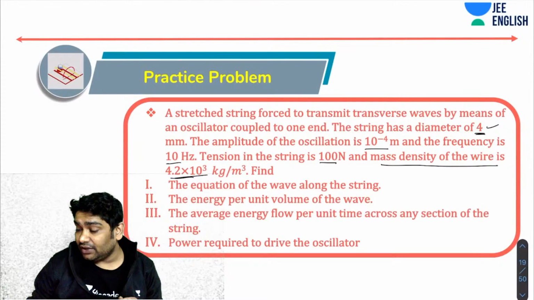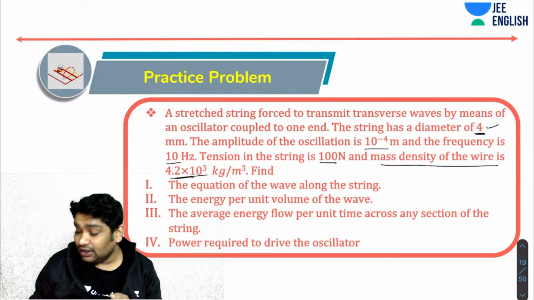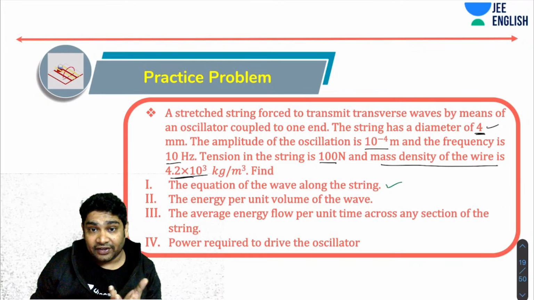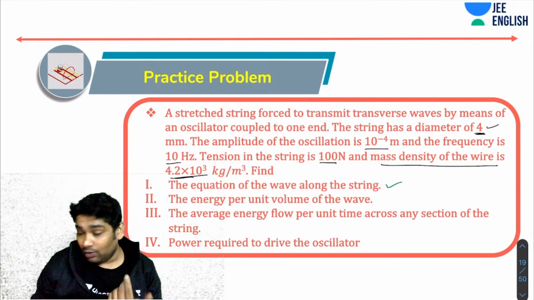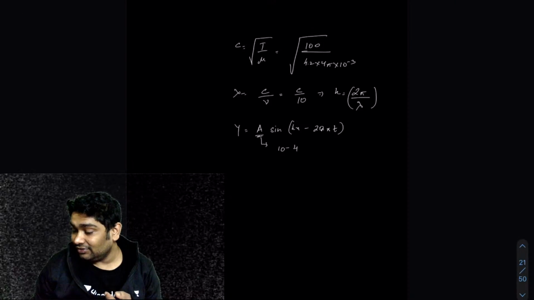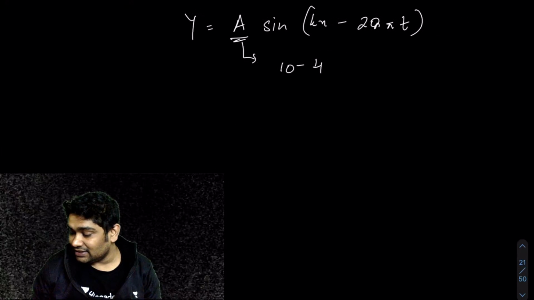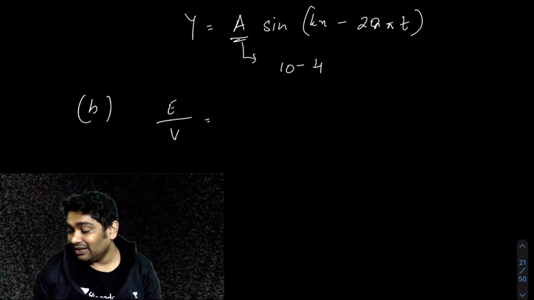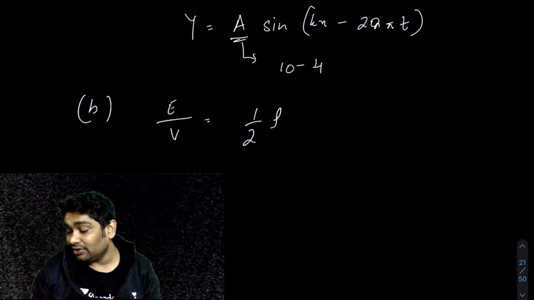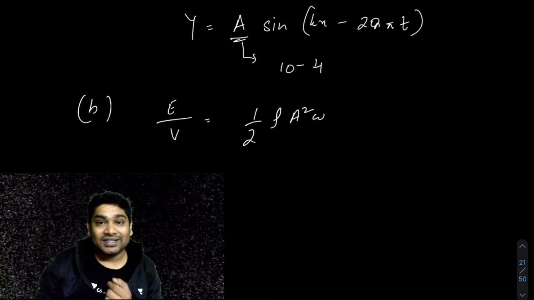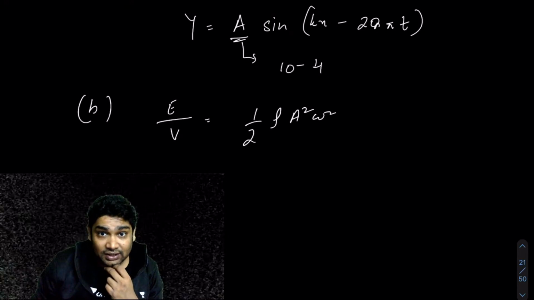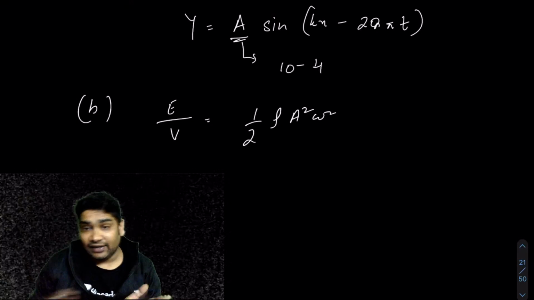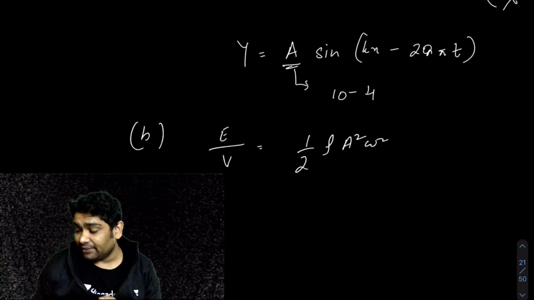Now, once I've got the equation of the wave, next what has been asked of me is the energy per unit volume of the wave. I already know the formula for that. For part B, energy per unit volume is half of mass per unit volume, which is rho, into a square omega square. This is the average energy of SHM. So I will substitute all the values here, which I've already calculated above, and I will get the energy per unit volume or the energy density.